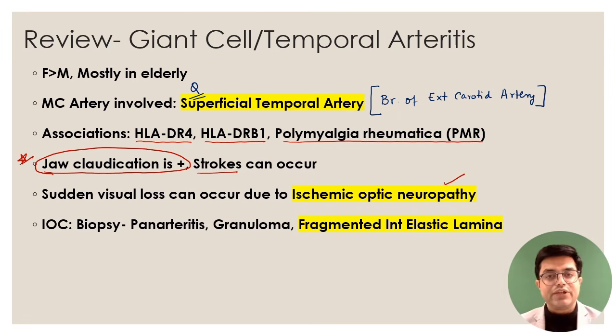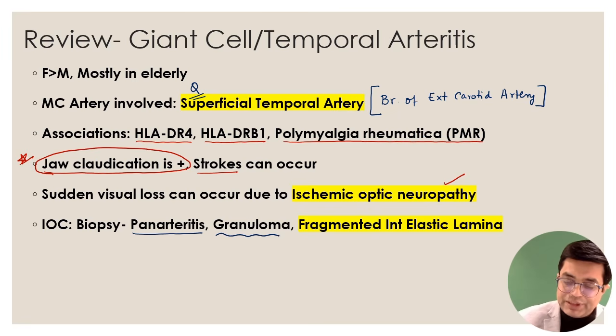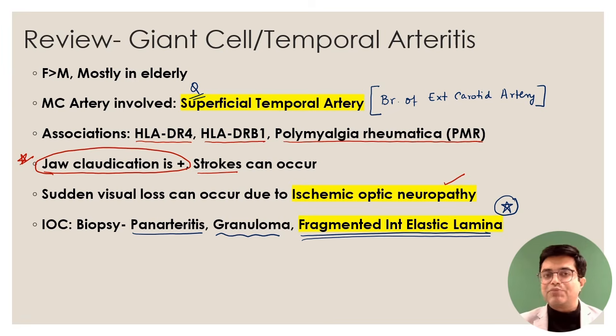What is the investigation of choice? You will take temporal artery biopsy, and when you take biopsy, you will find three things. First of all, there will be pan-arteritis. Throughout the artery, the entire thickness of the artery will be involved. Granuloma formation will be there, and a very important clue is fragmentation of the internal elastic lamina. Robbins mentions it very prominently. So fragmented internal elastic lamina. Some giant cells can also be seen. Granulomatous inflammation will be seen in the patient.